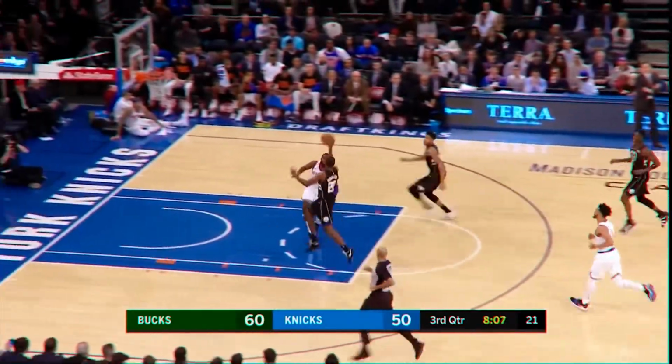Here's Middleton, Giannis trailing the lob. Oh! Giannis Antetokounmpo from Khris Middleton.